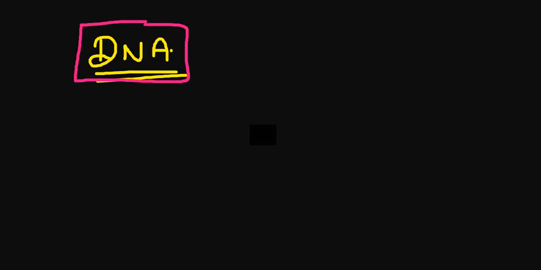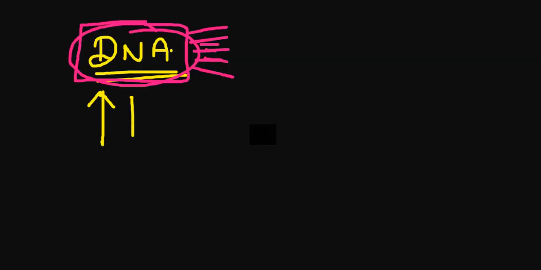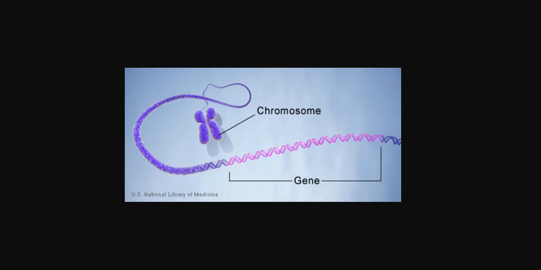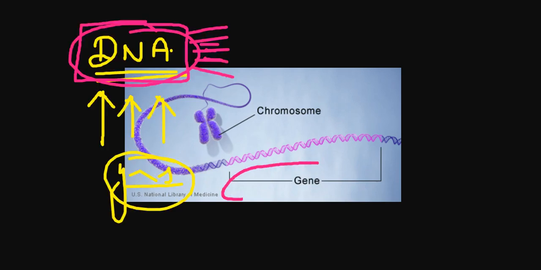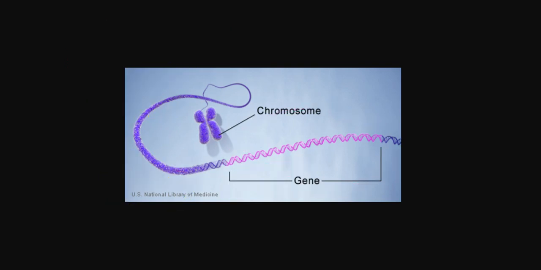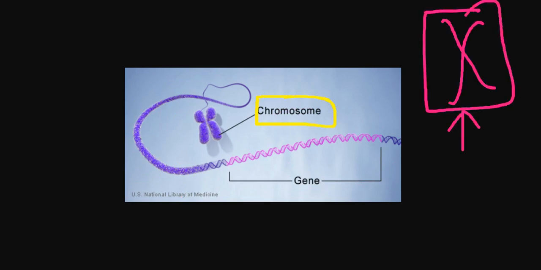Now the story starts from where these chromosomes come from. First of all, we have DNA as well. DNA, deoxyribonucleic acid, you have to prepare. Sometimes they can ask you these types of absurd questions as well. This DNA carries our genes from our ancestors and from our parents as well. This is how things look. So this is your gene, DNA and all these things, and this is also a chromosome. Just remember, something like this is called a chromosome.